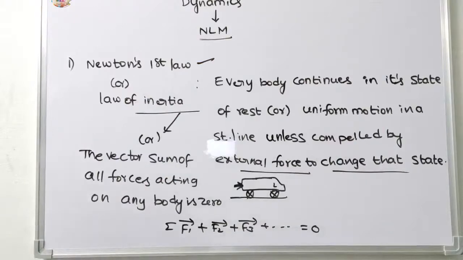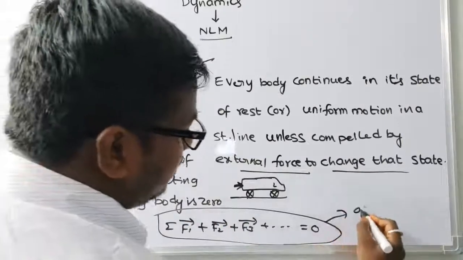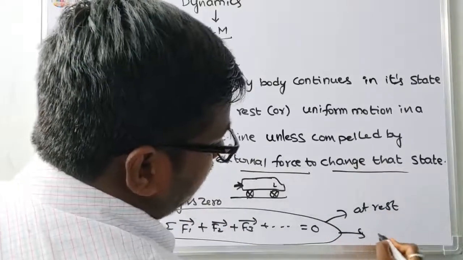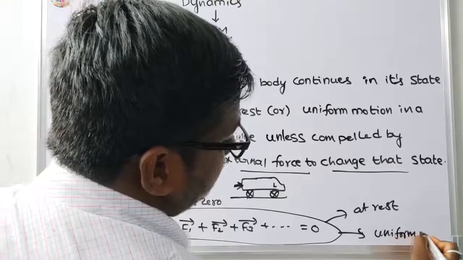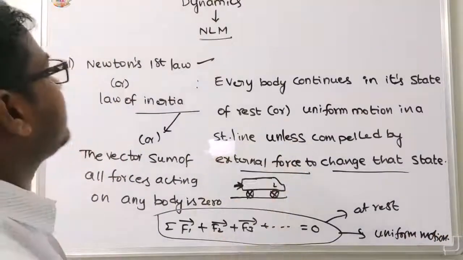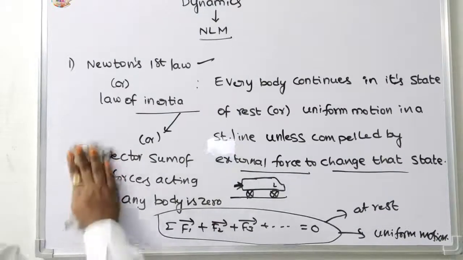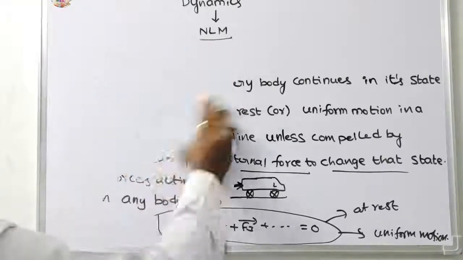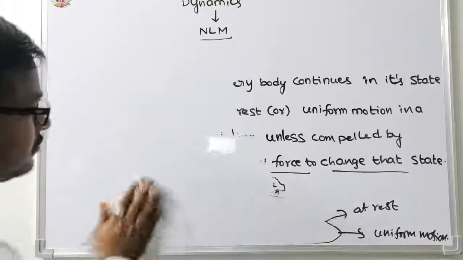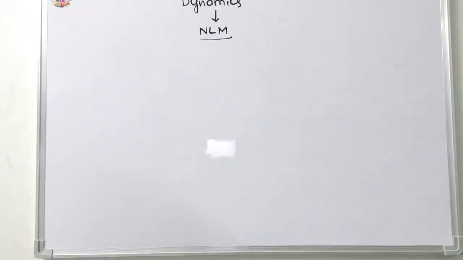In Newton's first law, or law of inertia, a state of rest or uniform motion is maintained. Uniform motion. This is simply the Newton's first law, or law of inertia. Okay, next we discuss that property, that is inertia.